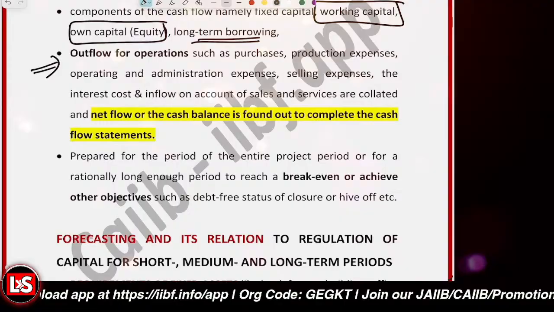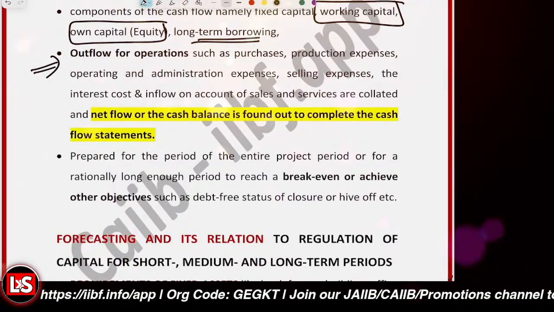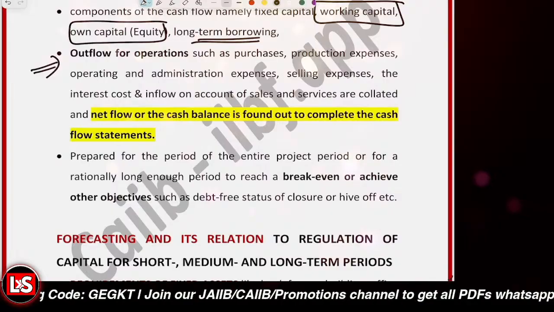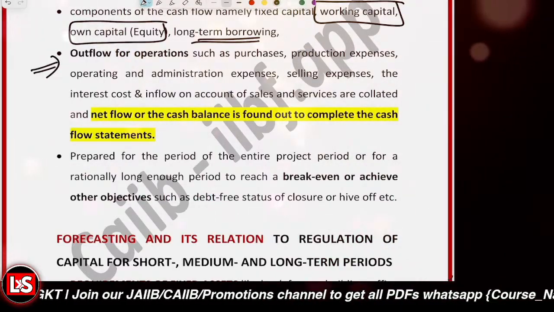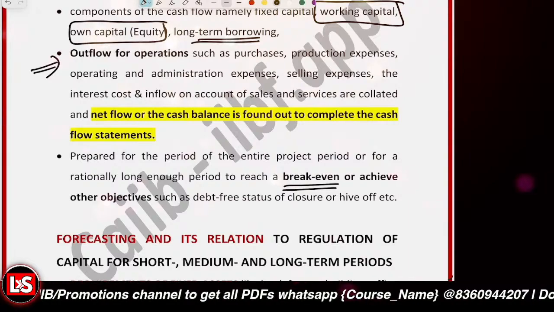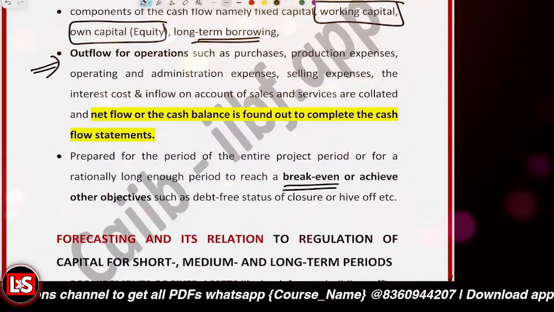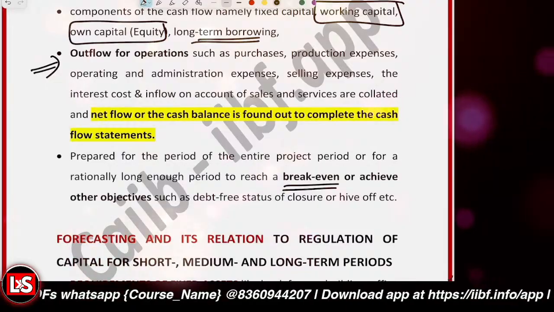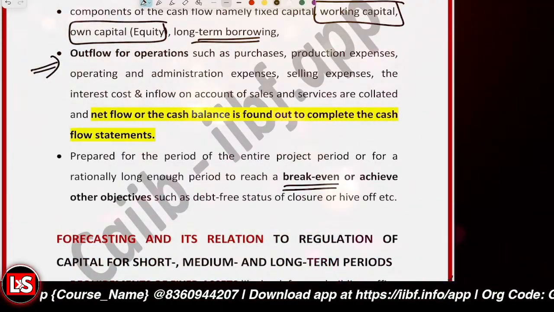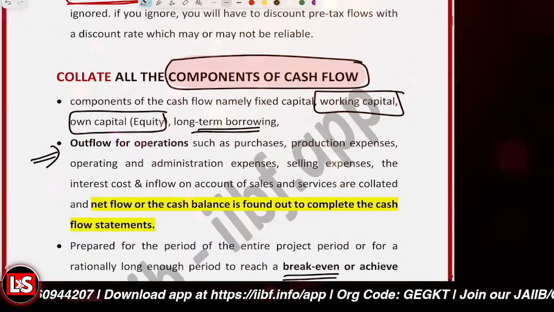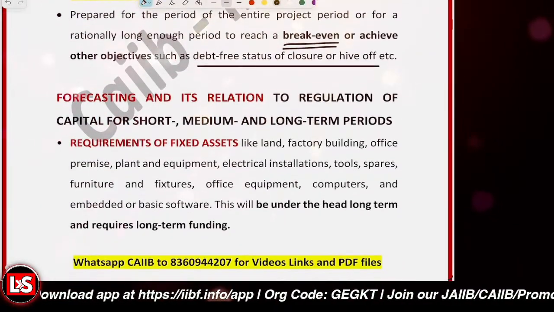And further, based on that, we should be having some objective. Like we should be having the objective that we are to achieve the break even, where we'll be earning some profit, right? Or we are to achieve other objectives, like we want to get a debt-free status, right? So these are basically the different components of the cash flows.